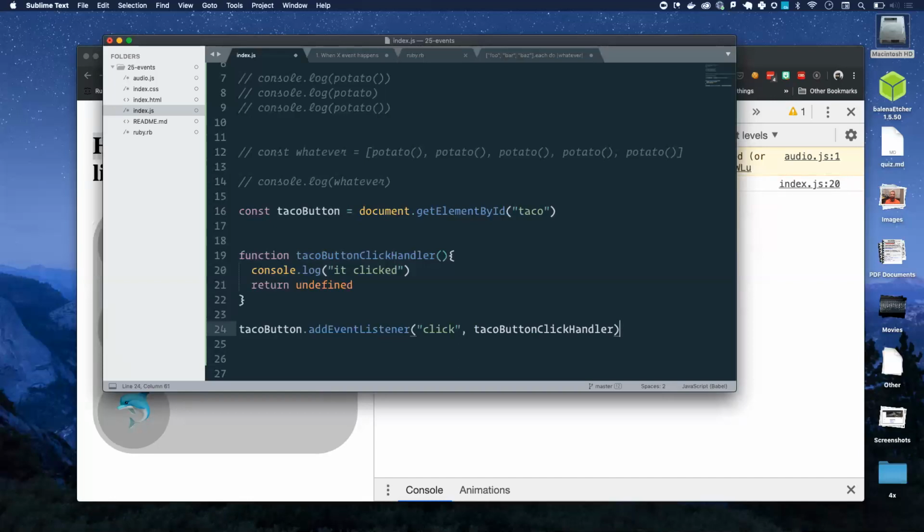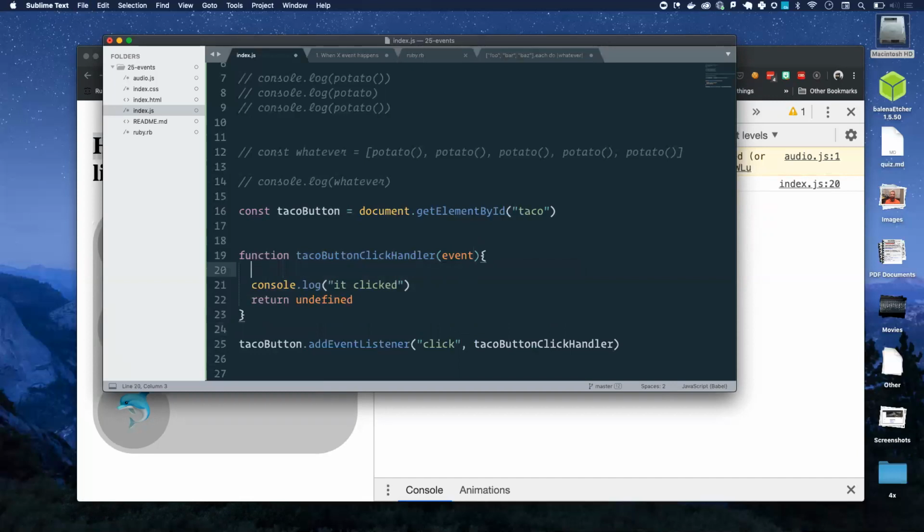There is a way to get around it. I don't want to go into it just yet, but the cool thing is that because the browser calls this function, it does pass something in. That'll be really, really handy for us. It's called the event. It's an object, and it's an object that helps us understand what happened.